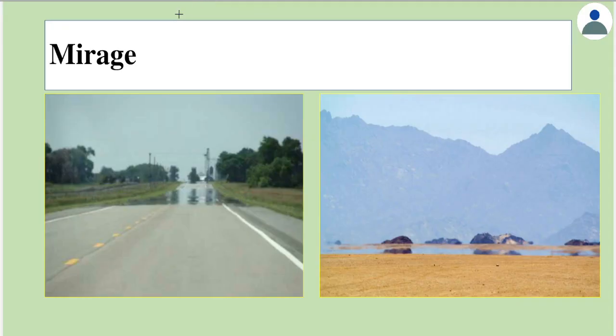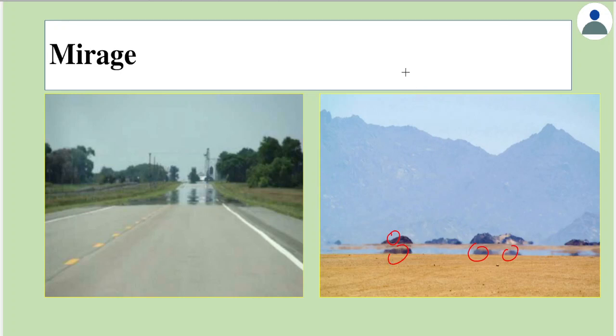Here some examples are given. You can see there's the reflection of these objects here. The tree's image is seen here. This is called a mirage. Similarly, we find some kind of a water source here. Even though there's nothing present here, we find these kinds of reflections. Again, this is because of mirage only.